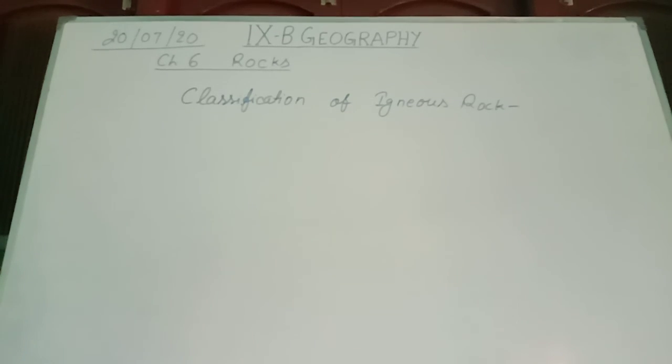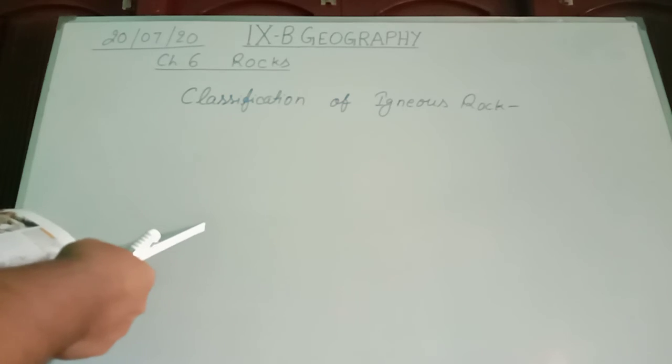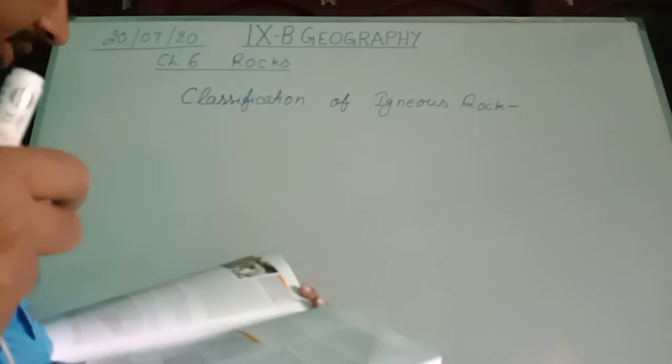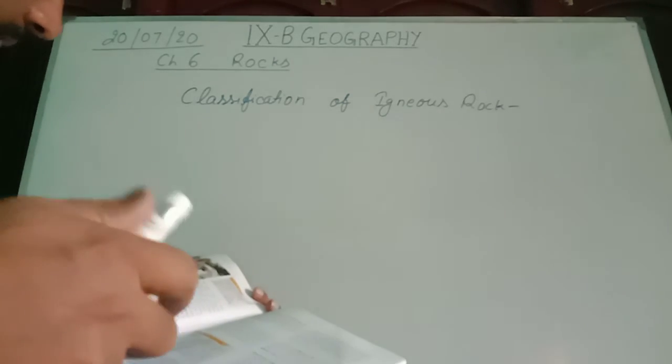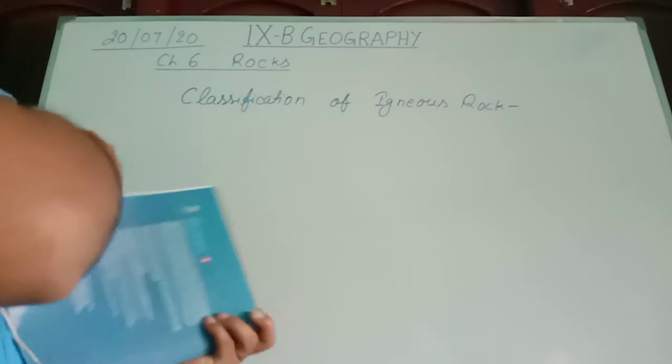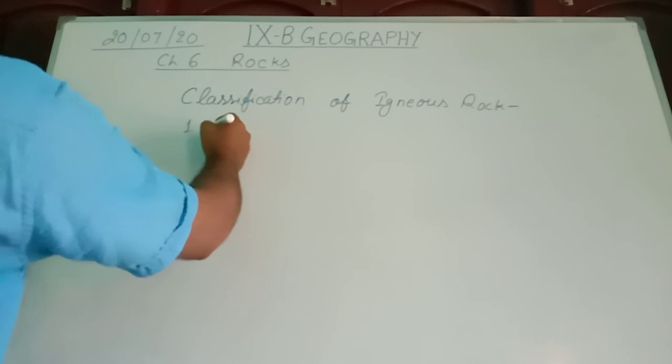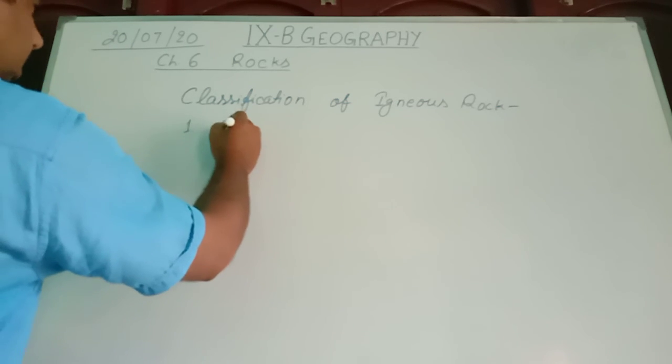Now we see the classification of igneous rock. The igneous rocks are mostly found in the volcanic regions. On the basis of mode of occurrence, this igneous rock is classified into two. Number one is extrusive igneous rock.